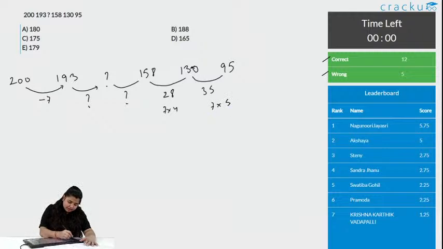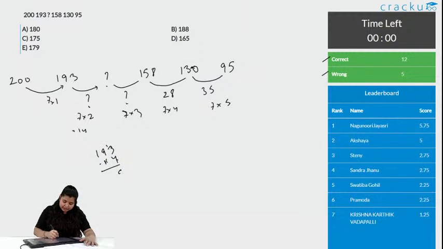So, one thing is for sure, it is 7 into 4, this is 7 into 5, and here it is 7 into 1. So, this should be 7 into 2 and this should be 7 into 3. This will make a series 7 into 1, 7 into 2, 7 into 3, 7 into 4. So, 7 into 2 is 14, add 14 here, 193 plus 14, okay, sorry, subtract 14 here, you will just get your answer. What is the answer? It is 179. So, option E is the correct answer.